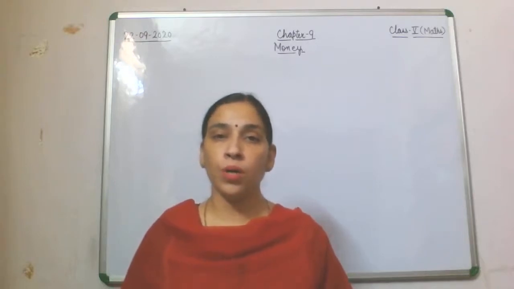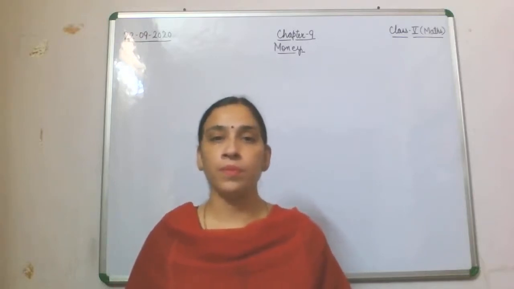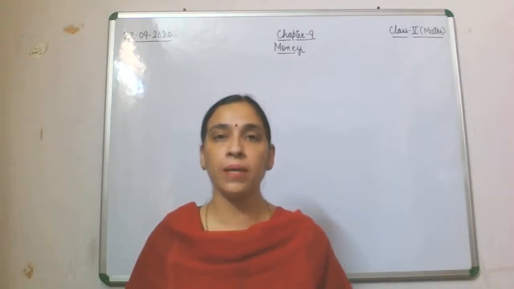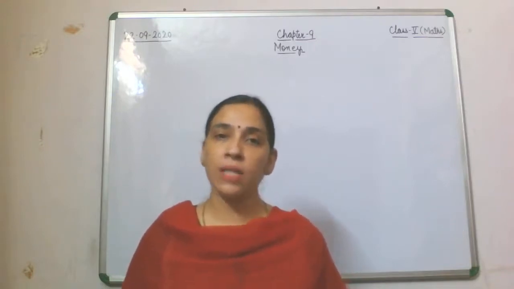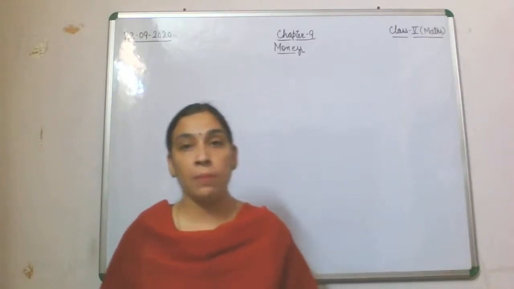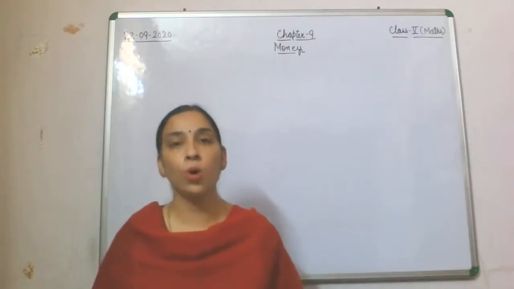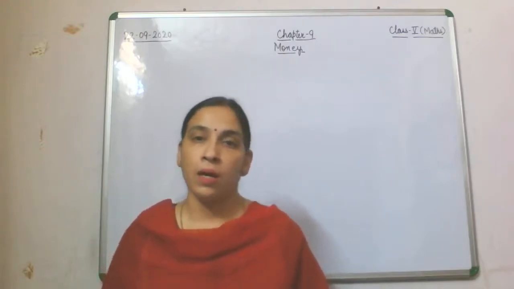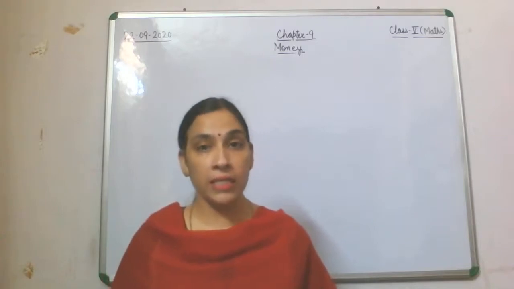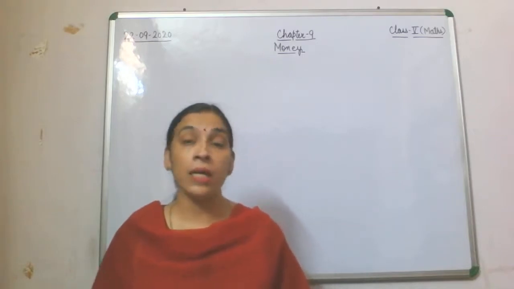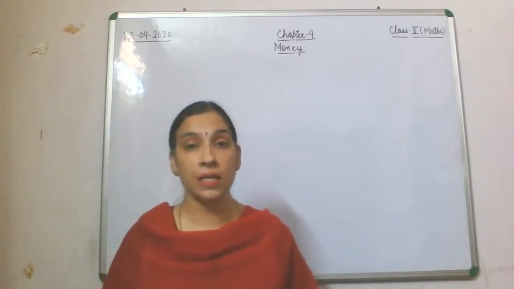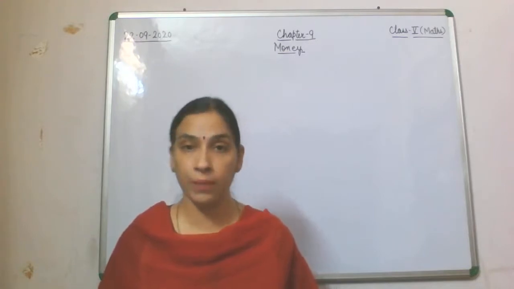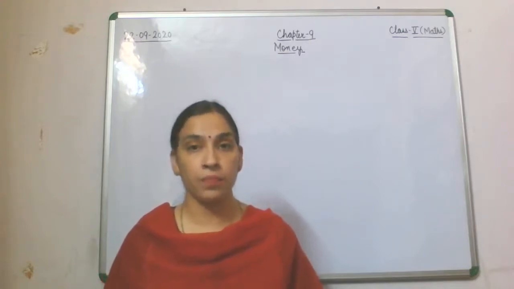Now if I talk about money, or if I ask you what is money, your answer will be: money means rupee or paise. If I talk about the currency of our country, you will tell that it is the rupee. Then what is paisa?